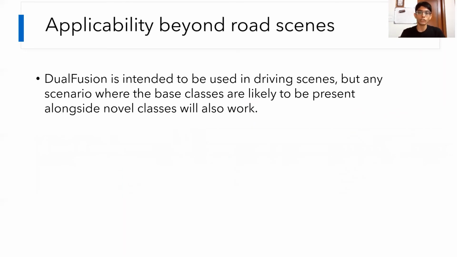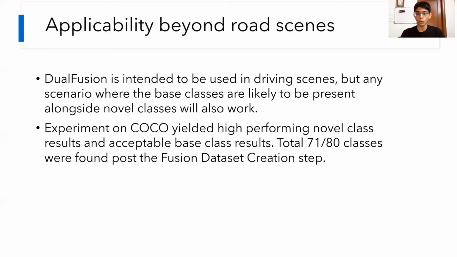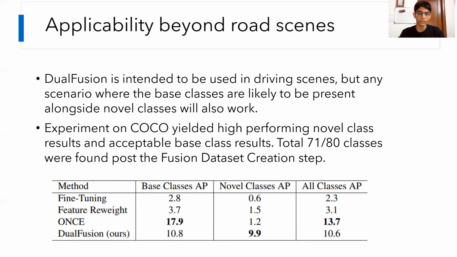And we can take dual fusion beyond just road scenes, because any scenario where base classes are likely to be present along with novel classes will work with dual fusion. We tried an experiment on the COCO dataset and found that 71 of the 80 total classes were obtained during the fusion dataset creation step. In terms of raw numbers, we are about 7 AP points below FuX on base class performance and about 3 AP points below FuX on all class performance, but over 6.6 times higher performance on novel classes, where we go from 1.2 all the way up to 9.9. And the reason our all class performance is 3 points below is because there are more base classes than there are novel classes, meaning that there is a slight bias in the all score towards the base classes.